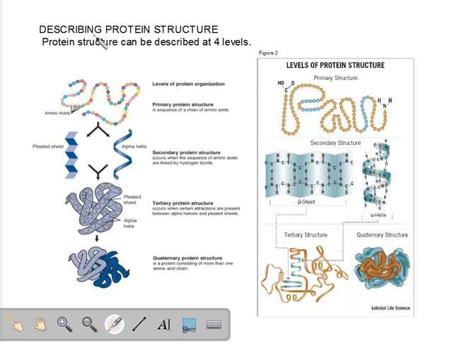Proceeding further, now we can describe the protein structures at 4 levels. Any particular protein, let's take an example, keratin. So keratin protein or any other protein for that matter can be understood at 4 different levels, and these are called levels of organization. Now keratin protein can be understood as simply a chain of amino acids, simply a sequence of amino acids. And so this level of organization, where we study a protein only as a sequence of amino acids, is called the primary structure. So this is called the primary structure of proteins.